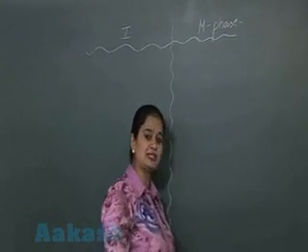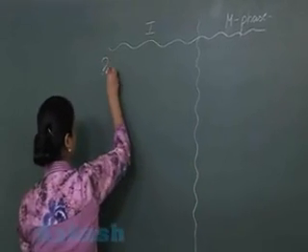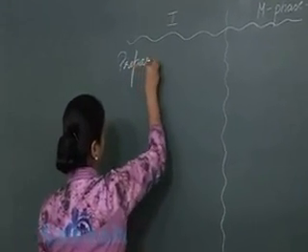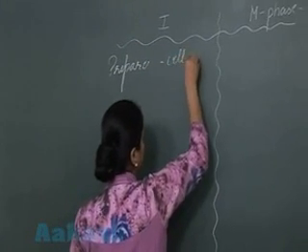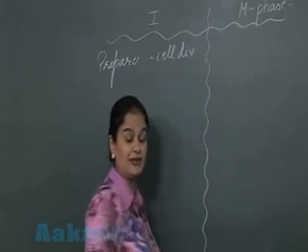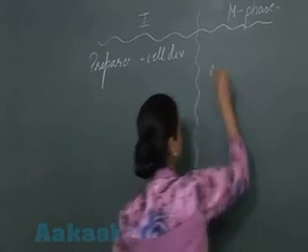In the I phase, cell prepares itself for the cell division. And in the M phase, cell division occurs.